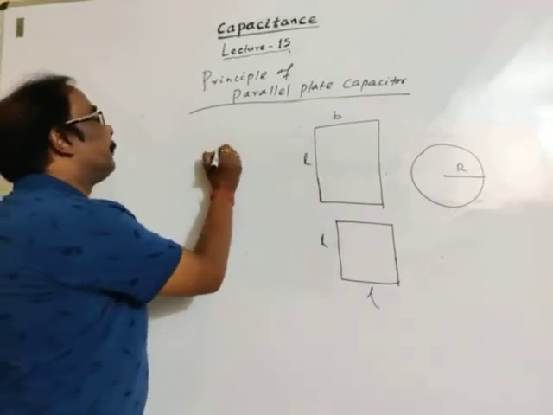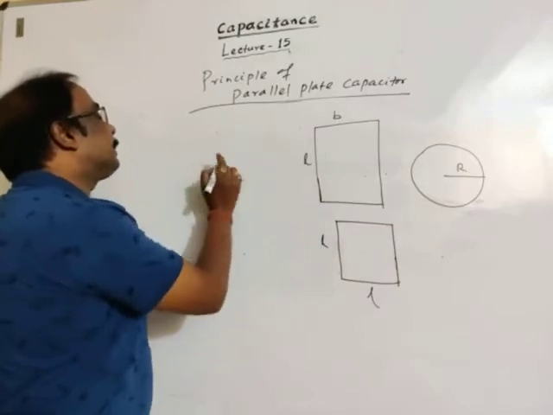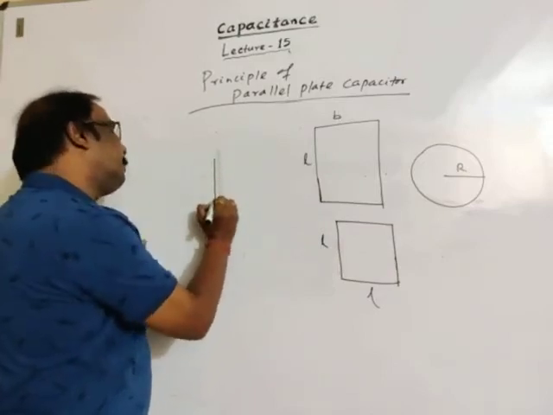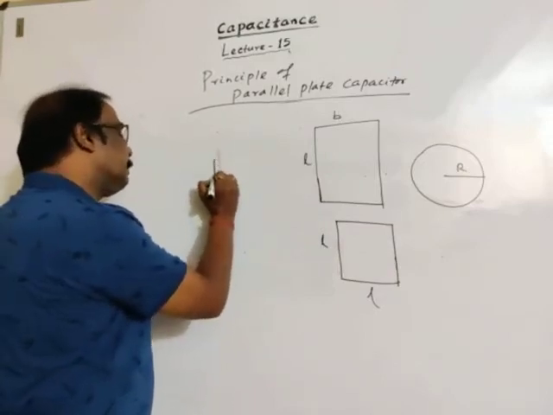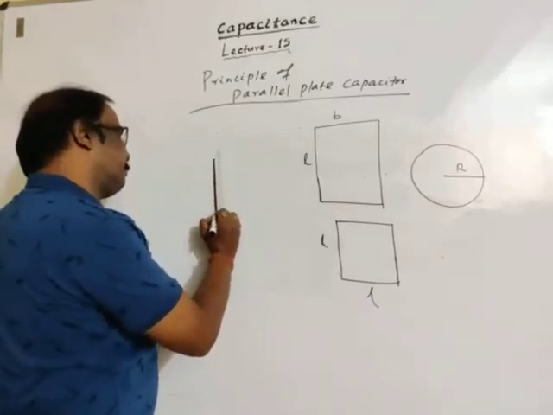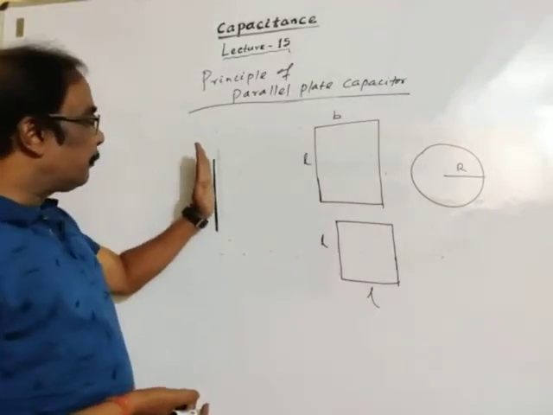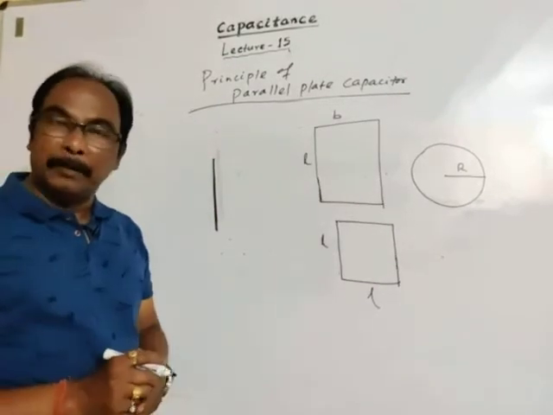So this is the plate. It may be a circle, or a square, or a rectangle. Thickness is very small. We keep the plate like this. This is a metallic plate.